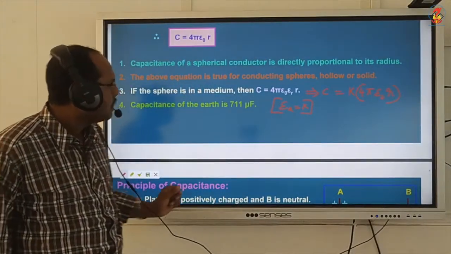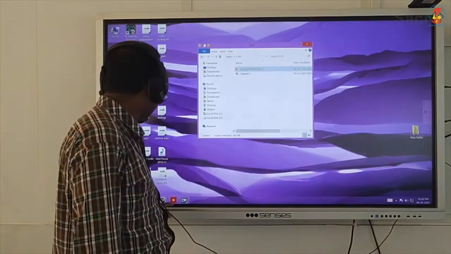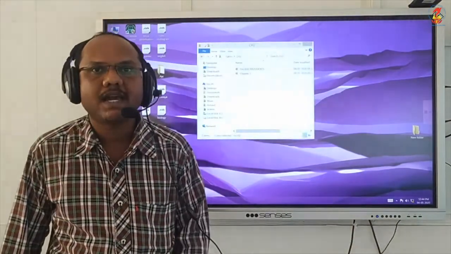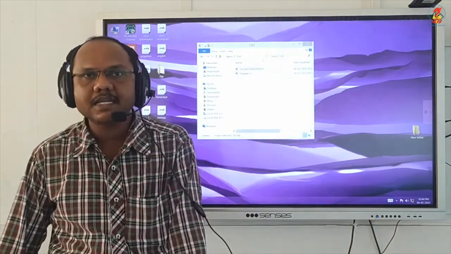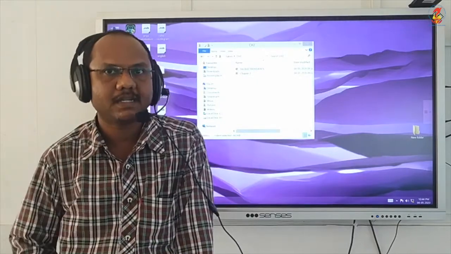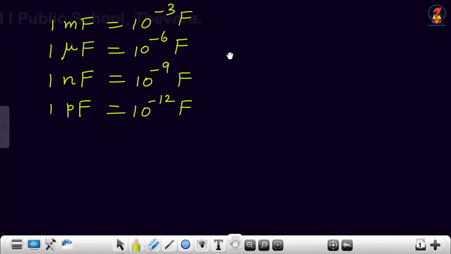Now, let us see one thing. I already discussed that 1 farad is very big. So let us see how much the radius of a spherical conductor should be to store 1 farad. We know the equation C is equal to 4 pi epsilon 0 r, and C is equal to 1 farad.